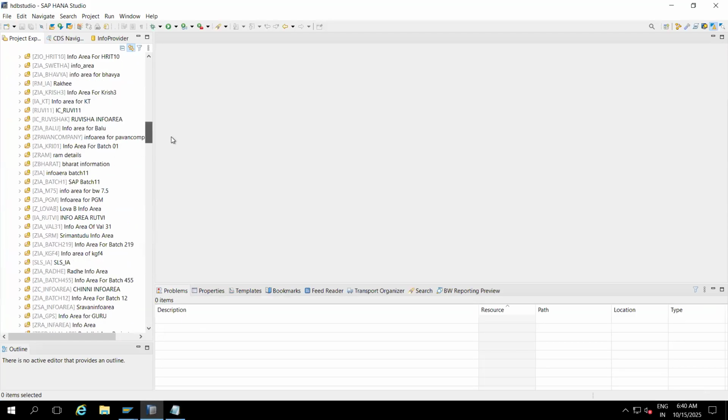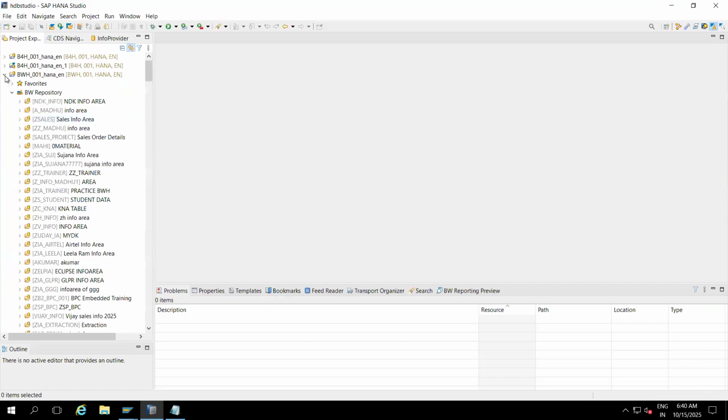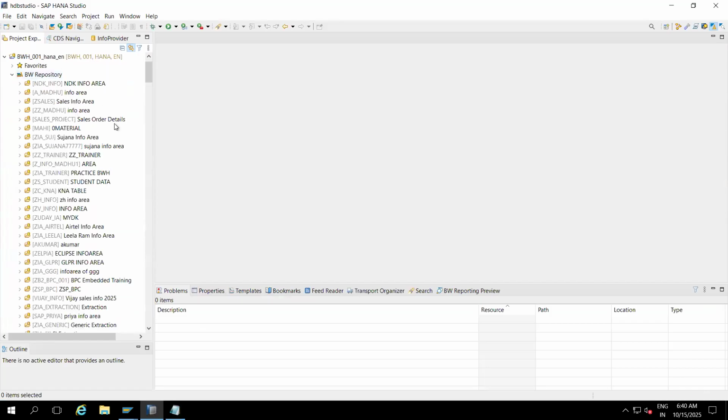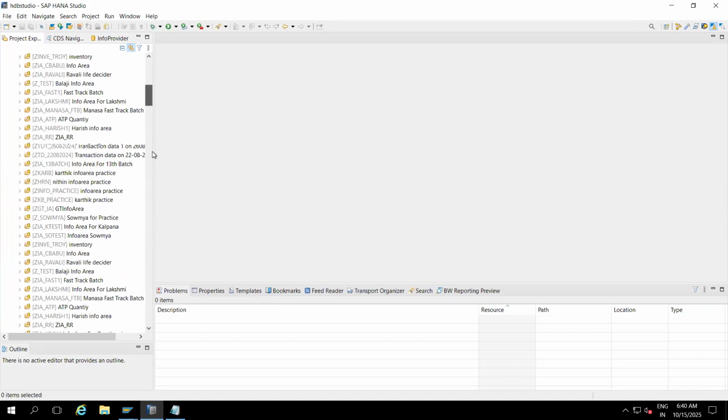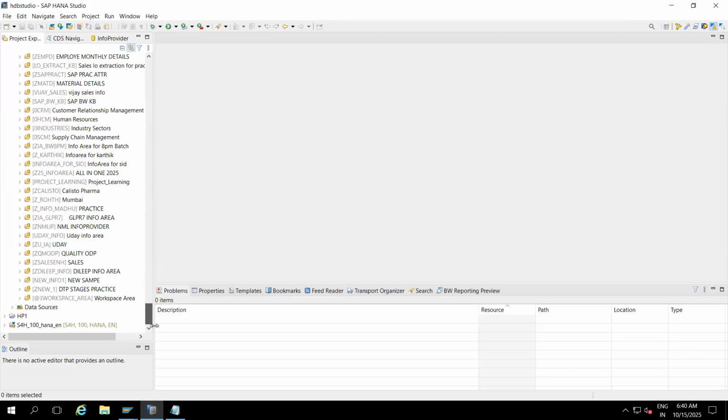First of all, you add this project. Once you add this project, we need to search for our info area. What is our info area?